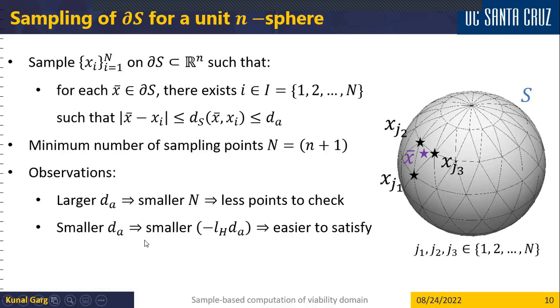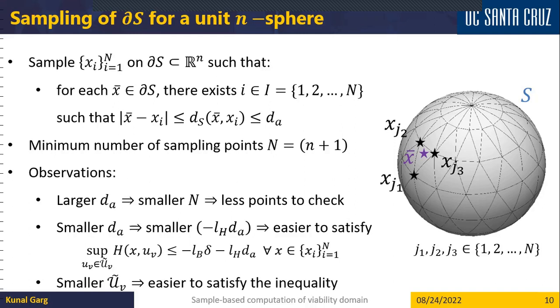On the other hand, if we choose a smaller d, which would mean we need more sampling points to satisfy this condition, then this modified right-hand side, the gamma parameter, would be smaller, and it would be easier to satisfy the inequality. As you can see from here, this parameter would become smaller, and it would be easier to satisfy this inequality. So there's a trade-off between ease of satisfaction and satisfaction at number of points. Finally, we can also observe that if the set from which we can choose our adversarial signals is smaller, then again, it becomes easier to satisfy this inequality.